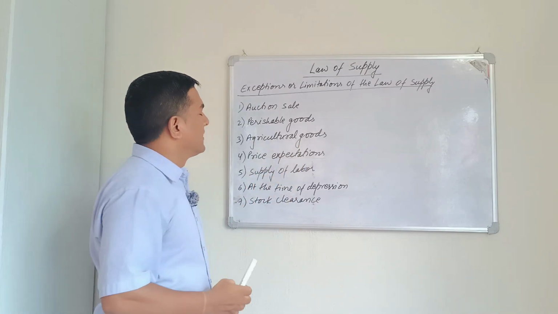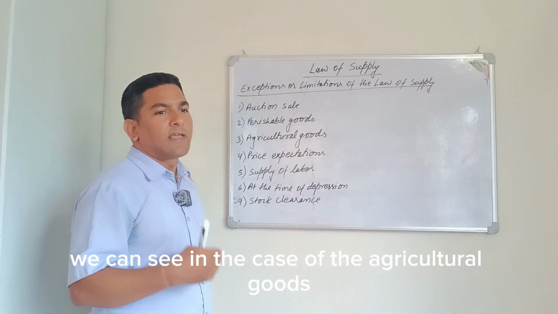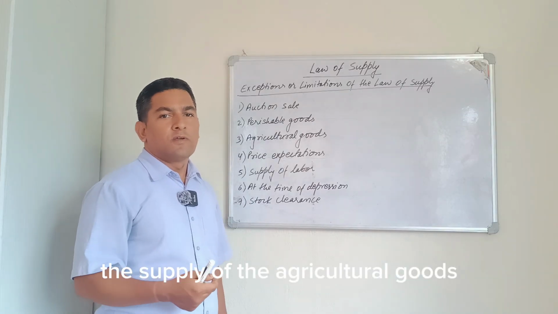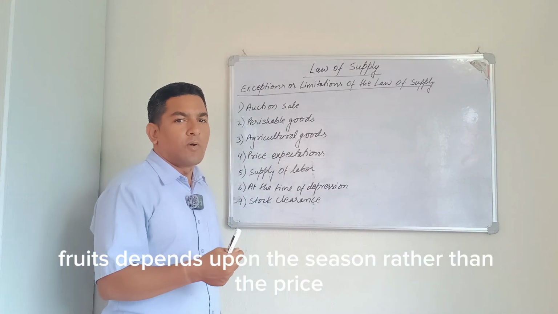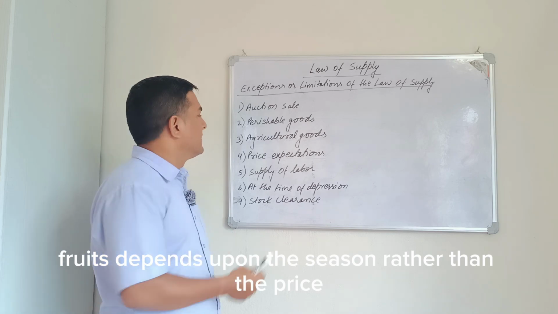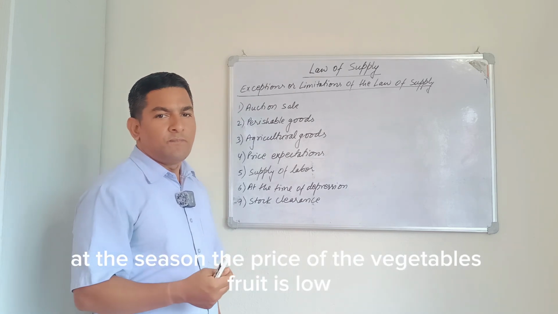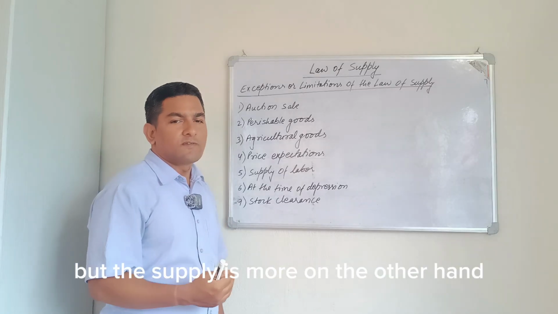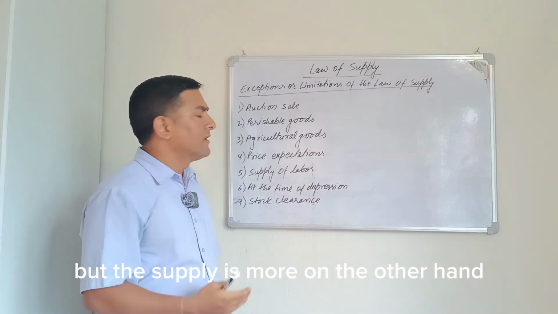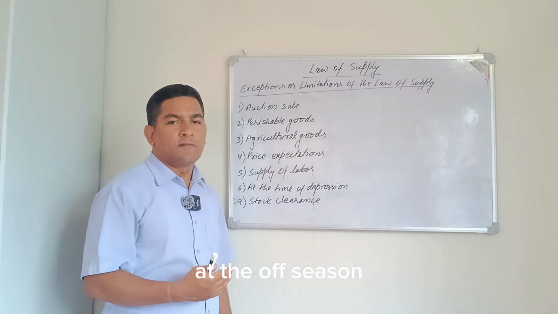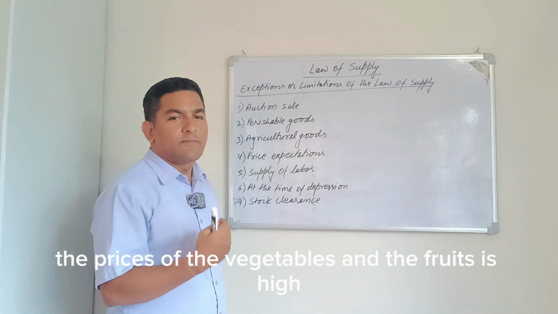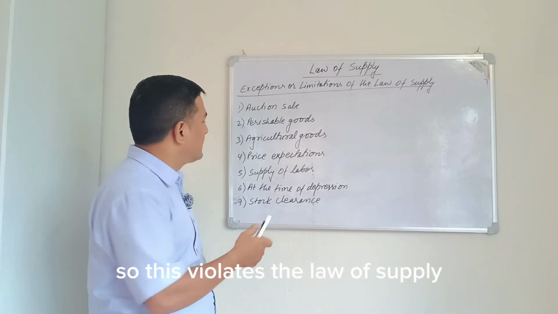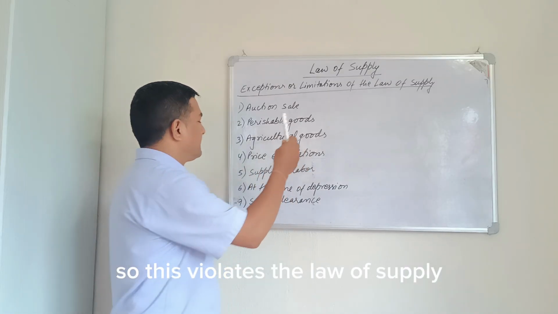Third, agricultural goods. In the case of agricultural goods, the supply of vegetables and fruits depends upon the season rather than the price. In season, the price of vegetables and fruits is low, but the supply is more. On the other hand, in the off season, the prices of vegetables and fruits are high, but the supply is low. So this violates the law of supply.